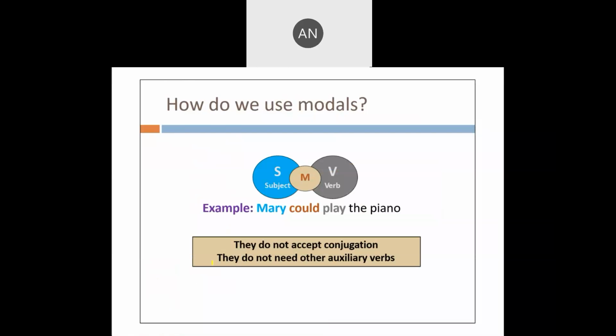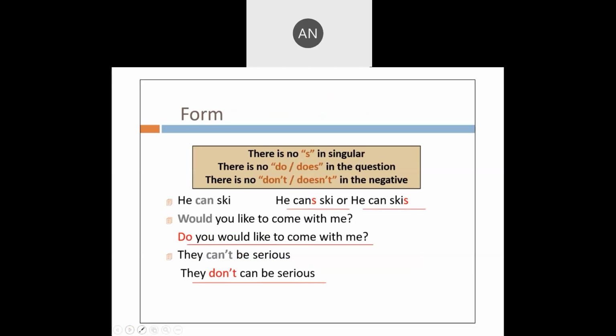How do we use modal verbs? Example, Mary could play the piano. So could is the modal. They do not accept conjugation. They do not need other auxiliary verbs. So they are independent. They don't need is, are, am.